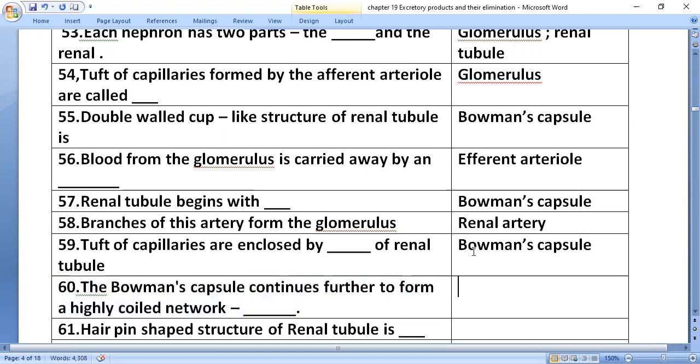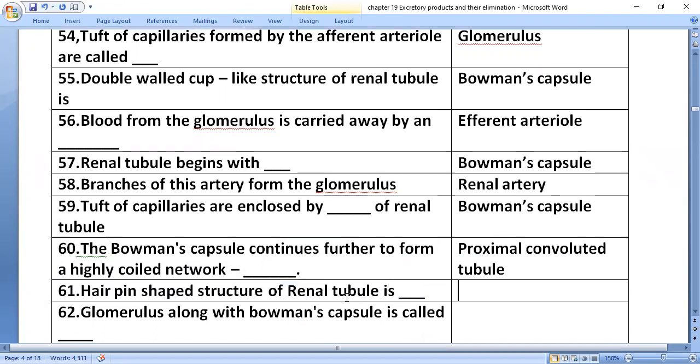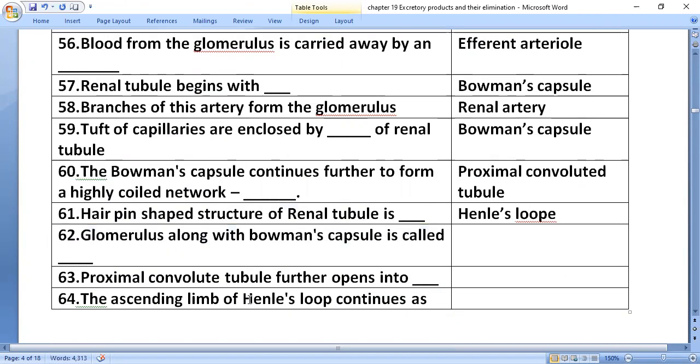Bowman's capsule continues further to form a highly coiled network called the proximal convoluted tubule. The hairpin-shaped structure of the renal tubule is Henle's loop.